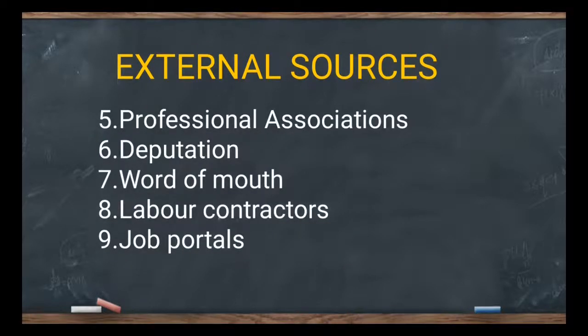Next one is professional association. Nowadays we have many associations like the Institute of Chartered Accountants, Indian Medical Association, Institute of Training and Development, All India Management Association, the Institute of Engineers. There are so many institutions doing some activity. What activity are they doing? They train the person.